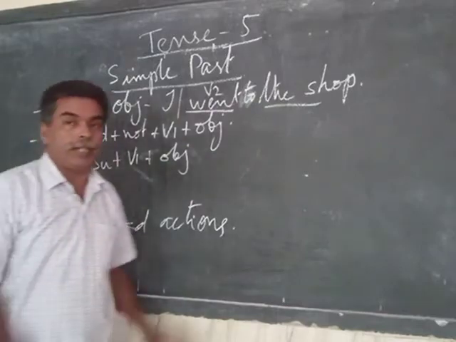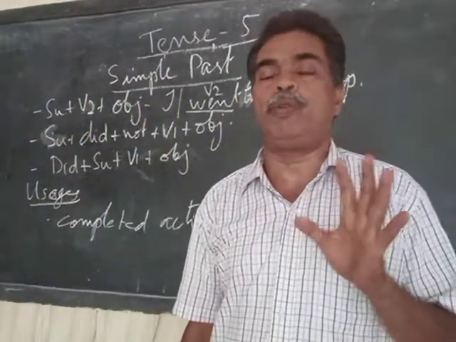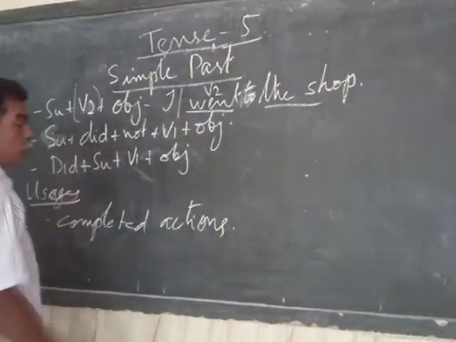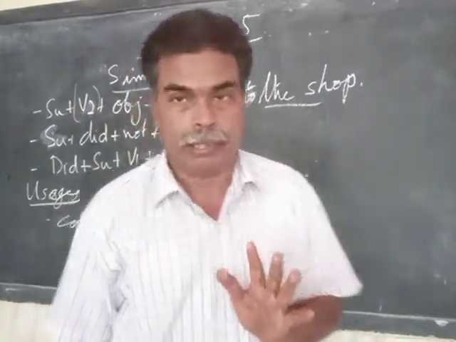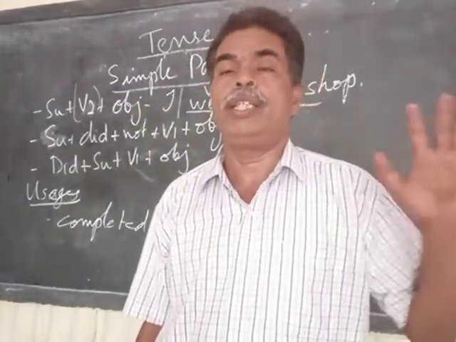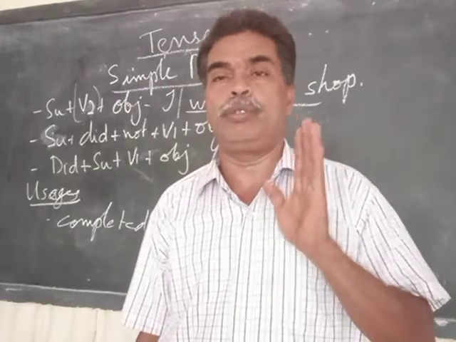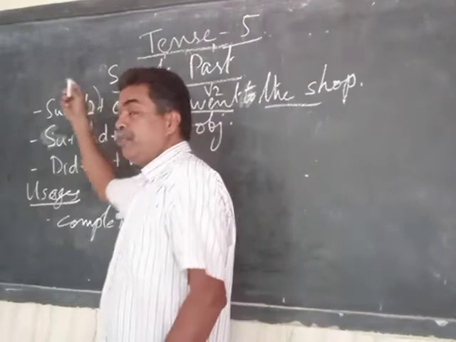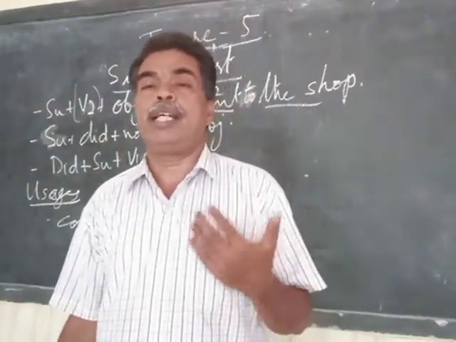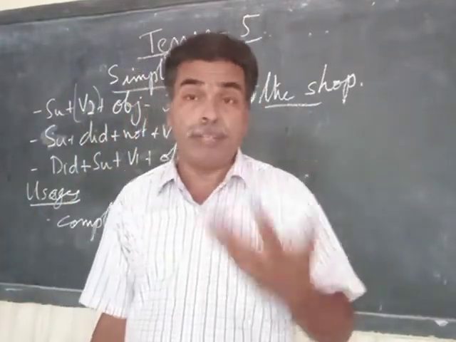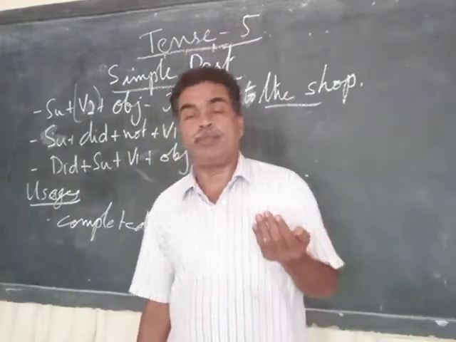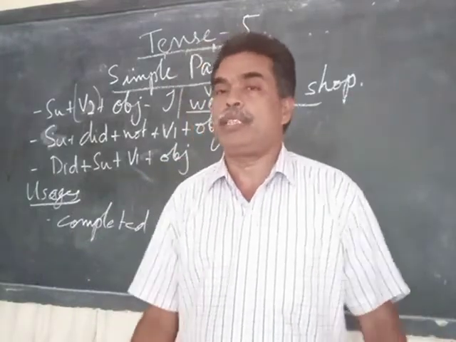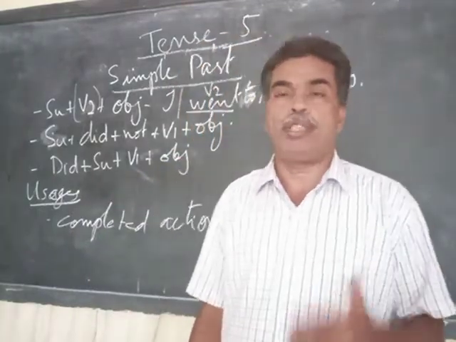One thing you should keep in mind is that we have to use only the V2 form of the verb in simple past tense. I told you when I was teaching the forms of verbs, we should know them by heart. If not known, it is very difficult to make sentences using a particular verb in past tense. Different verbs form their past tense in different ways, and that creates a problem for us. If every verb had the same way of making its past tense, it would be easy for us. But it is not the way.